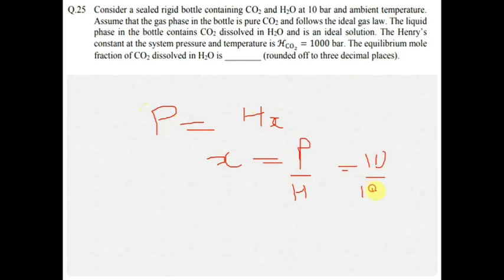The fifth question is a direct question based on Henry's law. What is Henry's law? The partial pressure of the gas P is H into X. So X will become P by H. P is given as 10, H is given as 1000. Answer is 0.01.